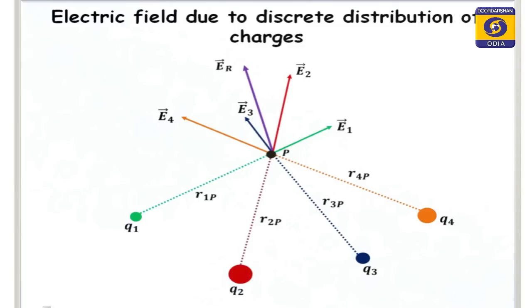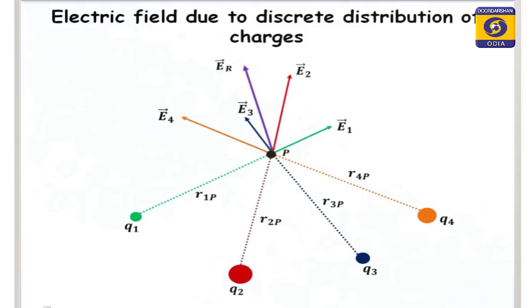So, it is outward. So, the E1 vector, the electric field line, will be outward. Then for other charges, the directions of electric field are shown in the figure. Now, when all the electric fields are superposed, we get a resultant electric field ER by drawing a parallelogram law.